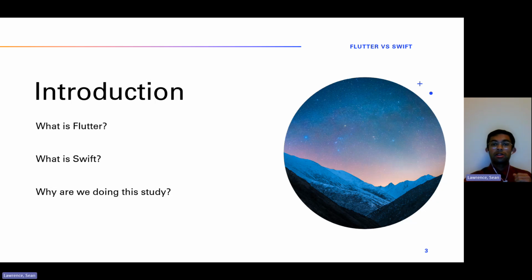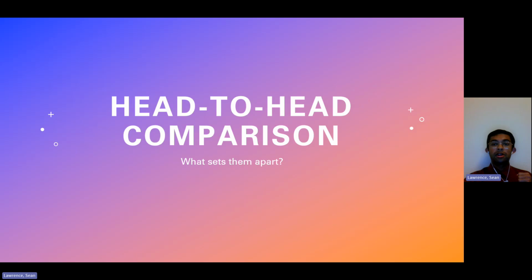Well, that begs the question, what is the purpose of this study? Why are we doing this? We are comparing Flutter and Swift to find which framework is best suited to build the application that our company desires. There are many factors that have to be examined first, which is why we're going to be doing a head-to-head comparison between these two in 5 categories: ease of learning, development speed, UI design, development and maintenance cost, and last but not least, performance.